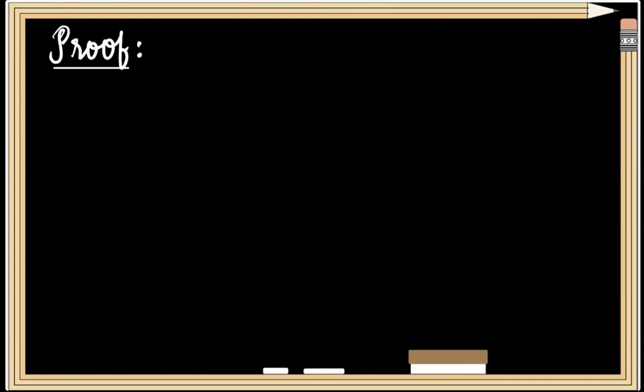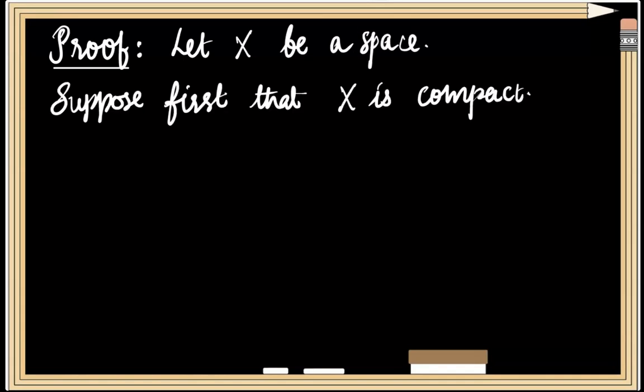For the proof, let us assume that X is a topological space. Suppose first that the space X is compact. Then we will need to show that every family of closed subsets having FIP will have a non-empty intersection.